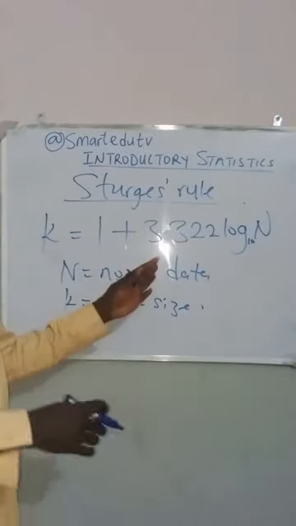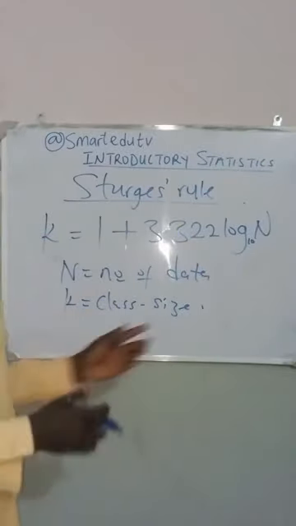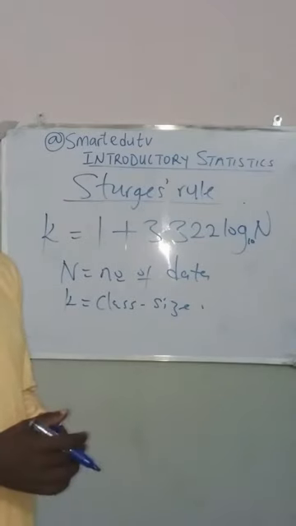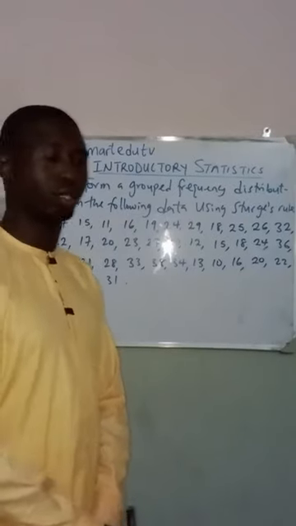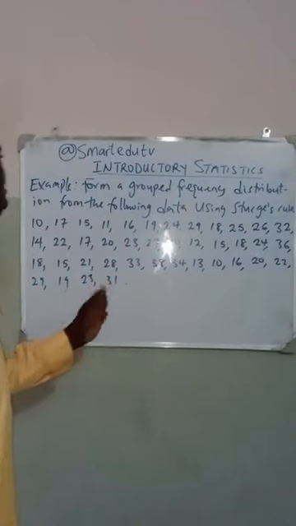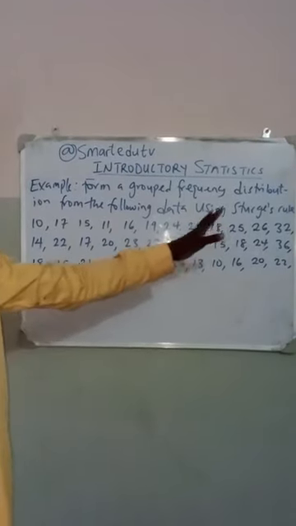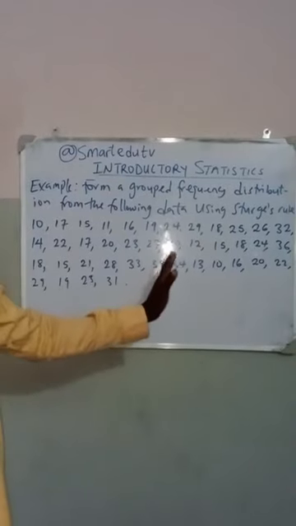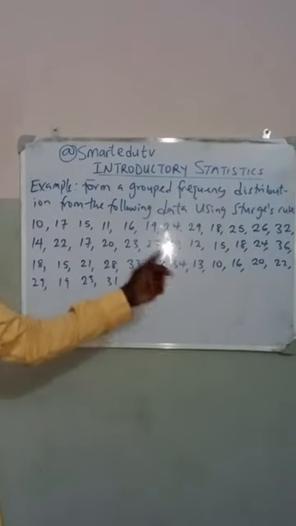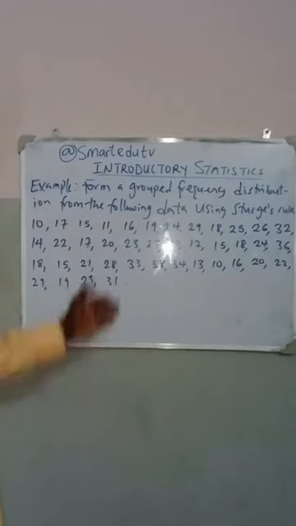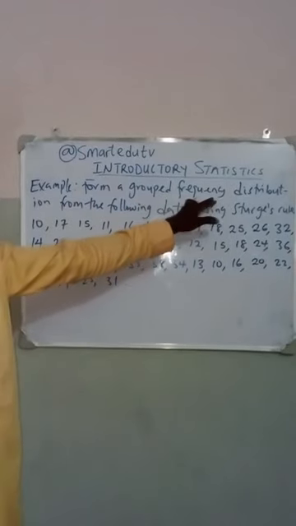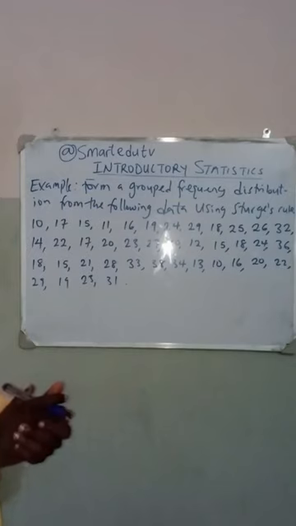So let's now see how we use Sturge's rule in a given problem. If you look at this question, they want us to use Sturge's rule. They've given us some set of data from which we are to form a grouped frequency distribution by using Sturge's rule. How do we do this? This is very simple actually.